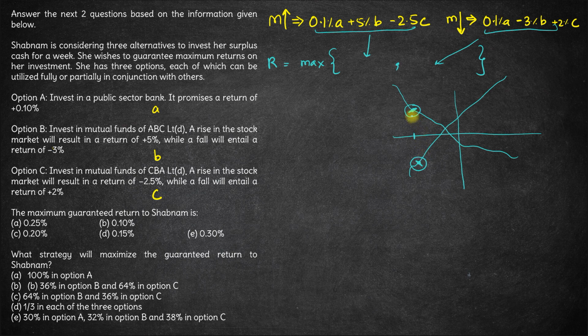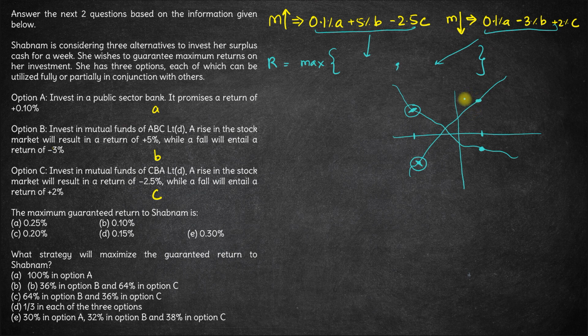So here there is no guarantee of a positive return. It can be a negative return as well. Let's say for certain values of A, B and C, this is the point. Now if markets increase, there will be a negative return. If markets decrease, there will be a positive return. So again here there is no guarantee that you will get positive returns.